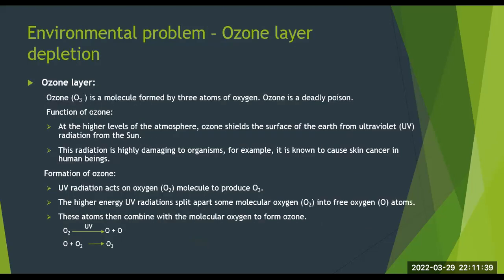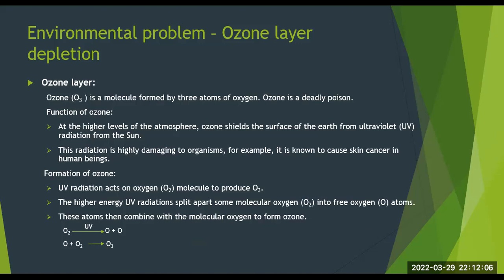Up till now, we have discussed mostly the ecosystem and its components. Now we are going to discuss a couple of environmental problems. So the first of the environmental problems is ozone layer depletion. So what is the ozone layer? Ozone, that is O3, is a molecule formed by 3 atoms of oxygen. Ozone is a deadly poison.